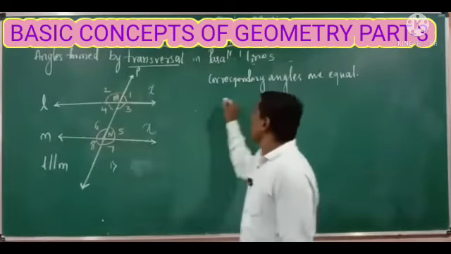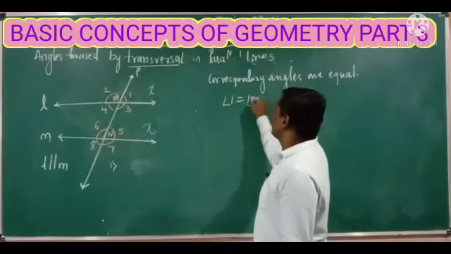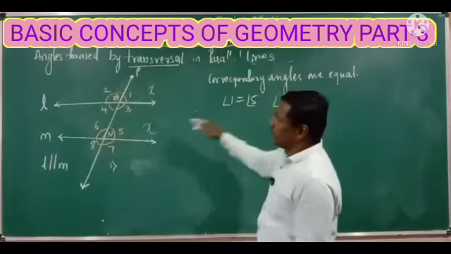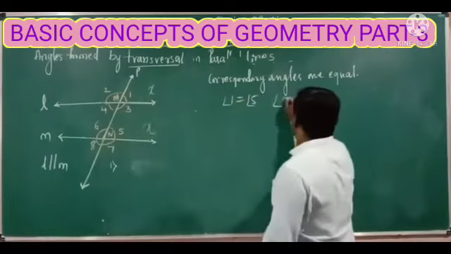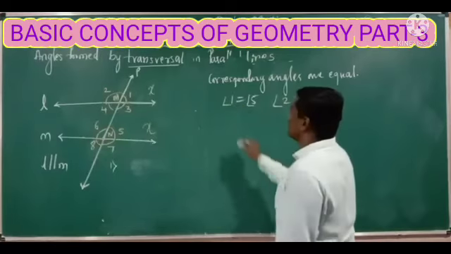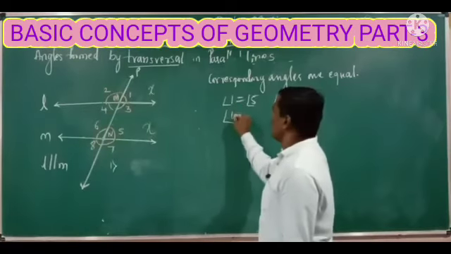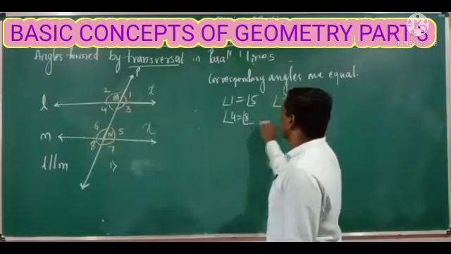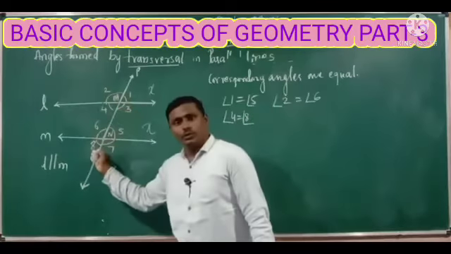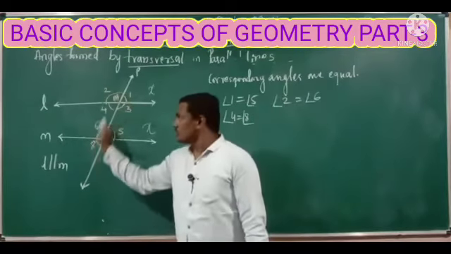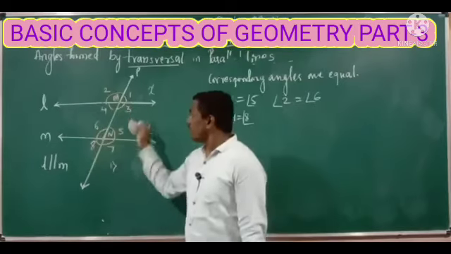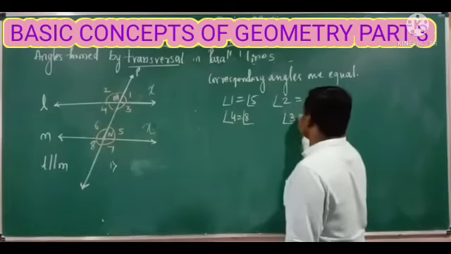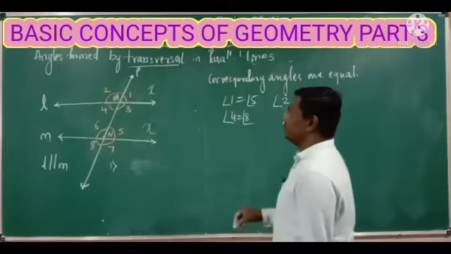Angle 1 is equal to angle 5, whereas the second one, angle 2 is equal to angle 6. The third pair, angle 4 is equal to angle 8, because these two are the lower corresponding angles. And one more pair, angle 3 is equal to angle 7.